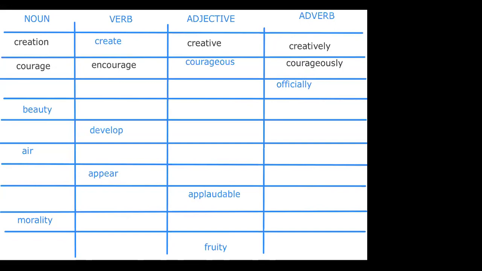Now, if I remove ly, I would get my adjective, which is official, perfect. And my verb form is... no, that's incorrect. Officiate. Officiate, certain word. Very good. And here it would be office. That's why you say your office word is an official word.